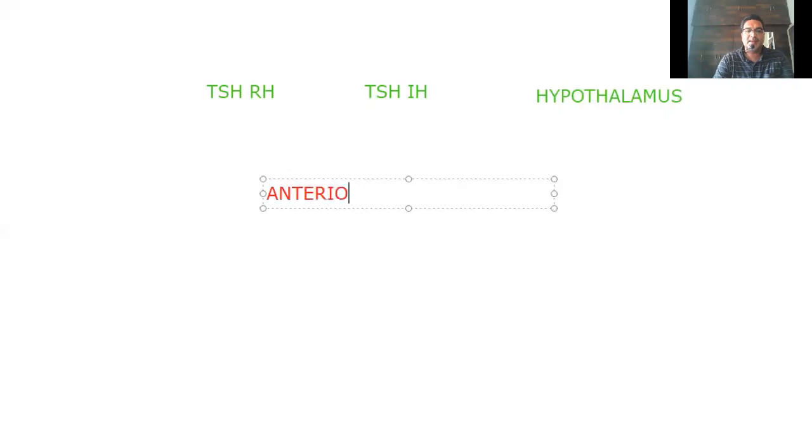So what will the TSH-IH do? TSH-RH is making the stimulation of the thyroid gland. TSH-RH and TSH-IH, all these are released from the hypothalamus. They are going to stimulate the anterior pituitary.